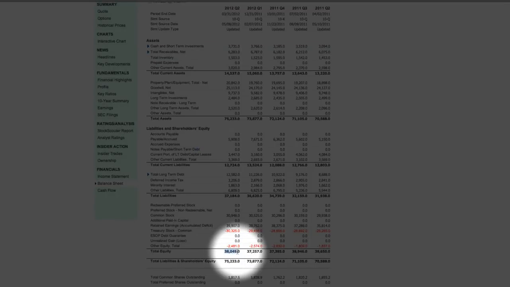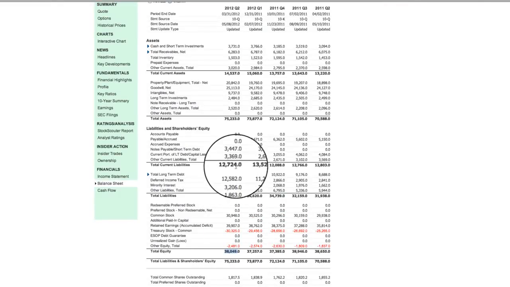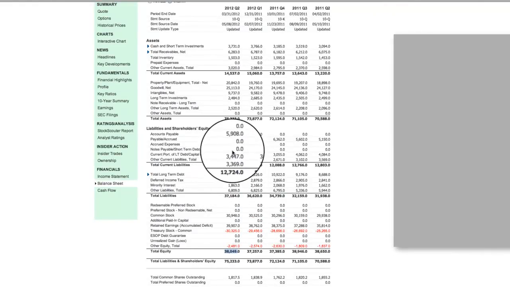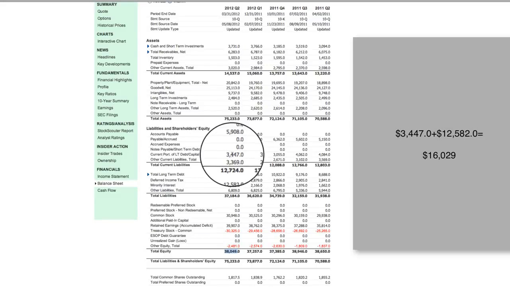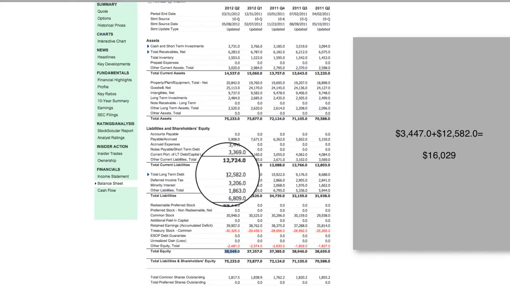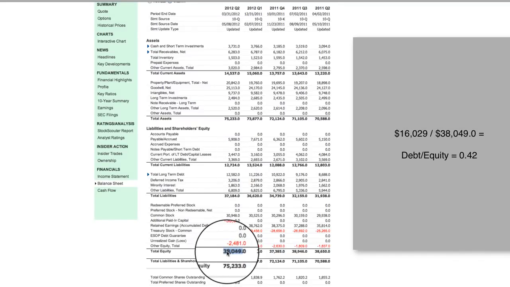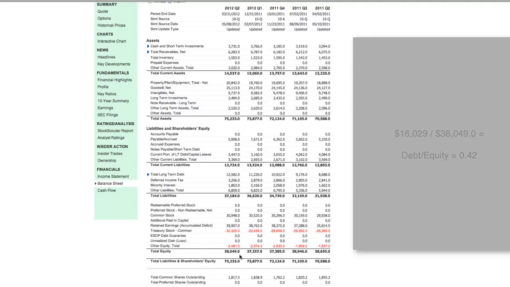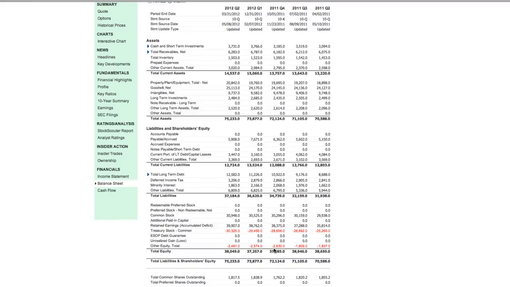Okay, so if we're going to do that real shorthand, just by looking at it real fast, you got 3.4 plus, which we can just round up to 3.5, and you add 3.5 plus the 12.5, and that's going to give you your 16 flat. You take 16 divided by 38, and that's going to give you your 0.4 and some change that we saw with the debt to equity ratio. So that's what they're doing, and that's how they're calculating it.